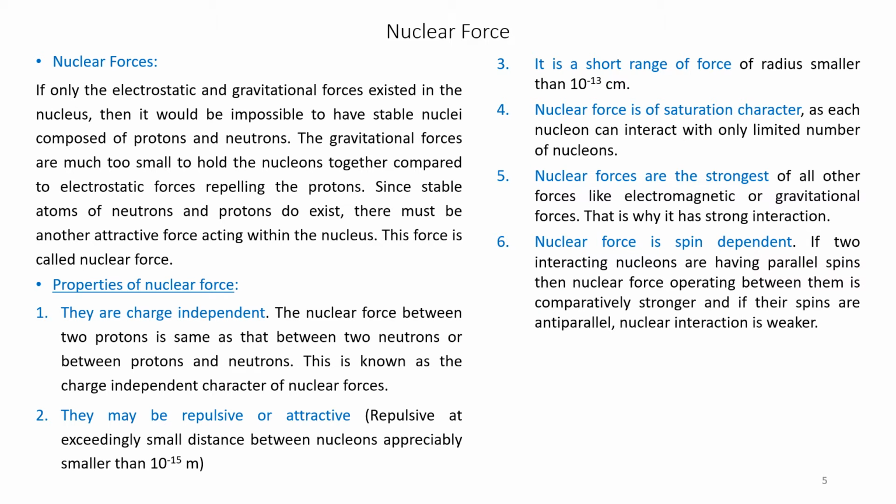Nuclear force is spin dependent. If two interacting nucleons have parallel spins, then the nuclear force operating between them is comparatively stronger. That is, if the spins of two nucleons are parallel and in the same direction, the force is comparatively stronger. Whereas if the spins are in opposite directions, that is anti-parallel, the nuclear interaction is weak.